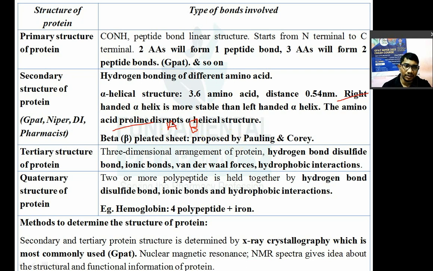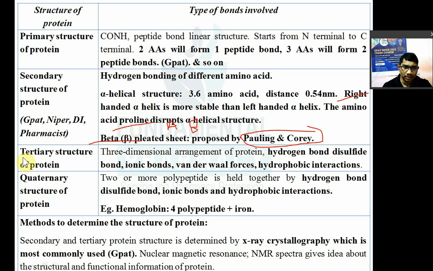Now the beta pleated sheet is also one of the structures, proposed by Pauling and Corey. Remember, it is known as the secondary structure of protein. We will see the difference between the alpha helical structure and the beta pleated sheet. I have summarized that difference and included that slide also.